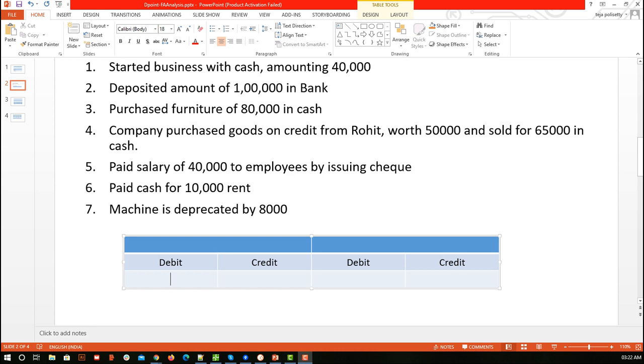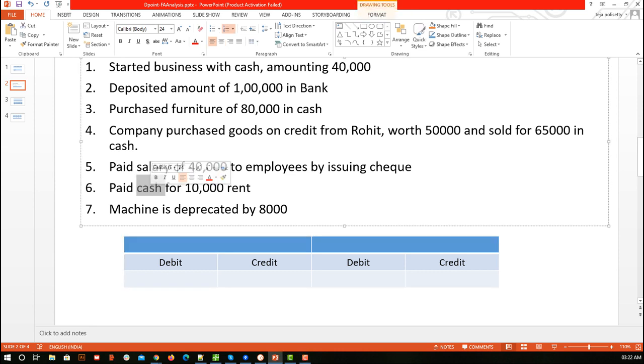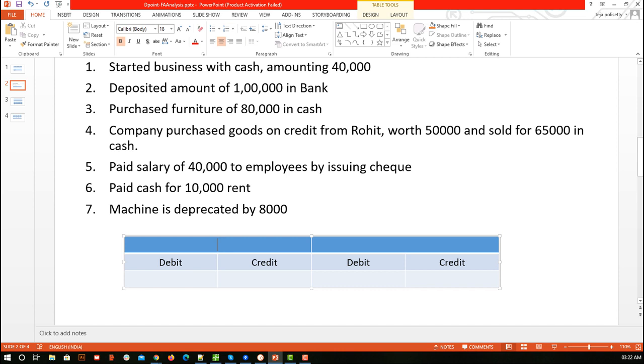Here we see the terminologies are there. Cash account is there, and there is a real world entity, object kind of thing, which is rent. So we can say cash account is involved, and there is something in which money is going in, rent account is involved. Cash is for sure a real account because we have used it so many times. We say real because it is an asset account. So from here money is going out.